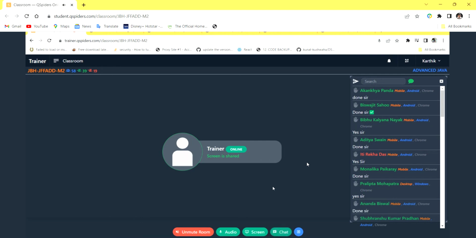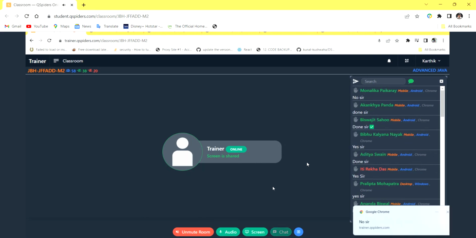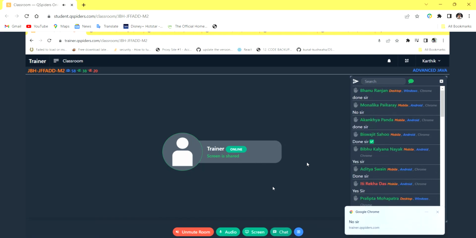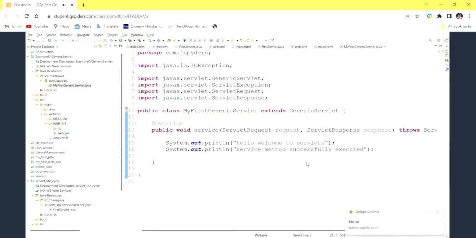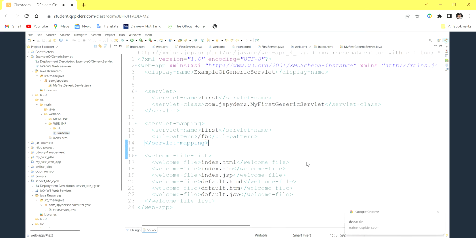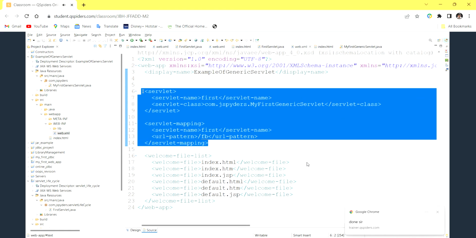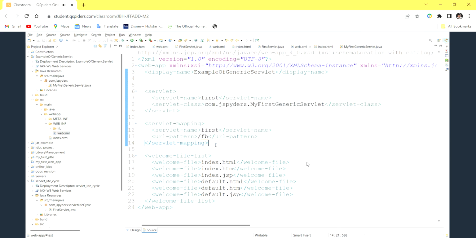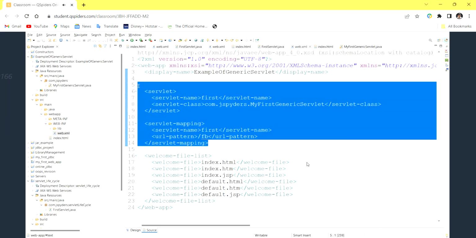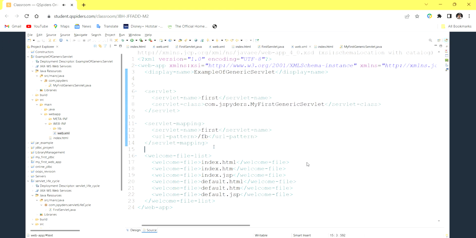Is anyone getting any exception or any error? 404 not found, internal server error? No, right? If you are getting any exception, first go and see your web.xml. If you make a configuration mistake now, your program will never work. You have to understand this web.xml file. Okay? So I hope everyone has done this.